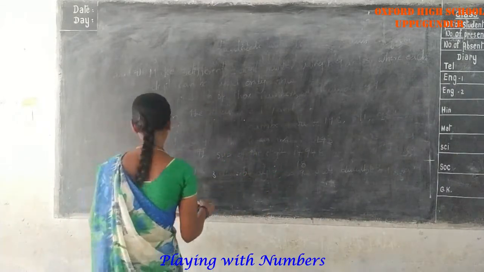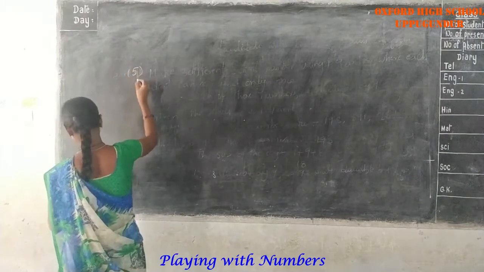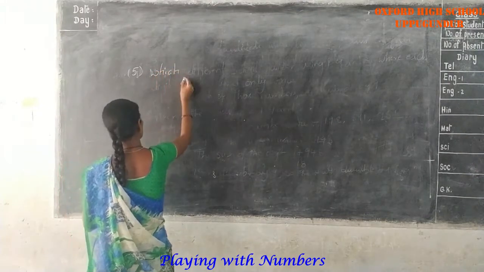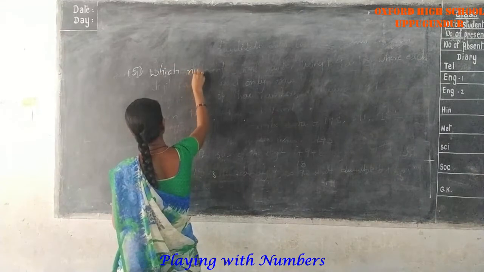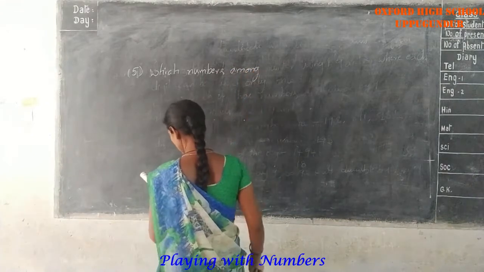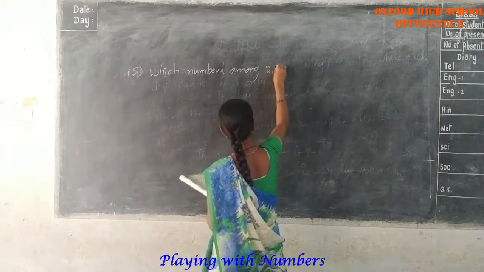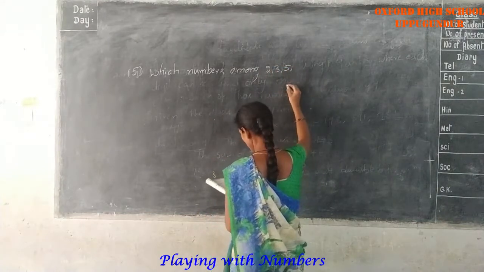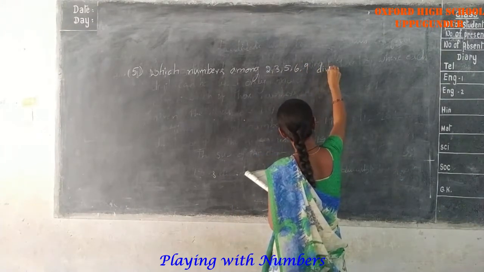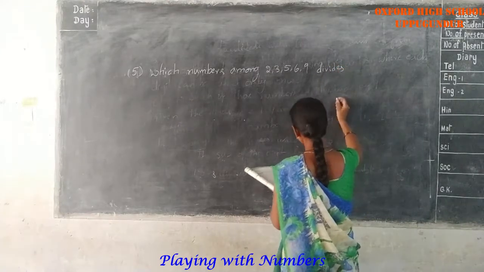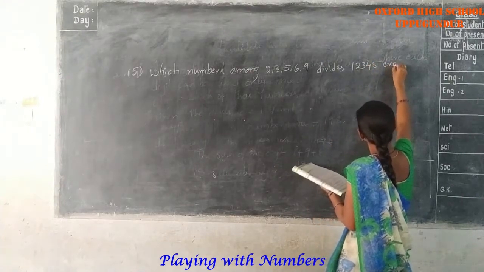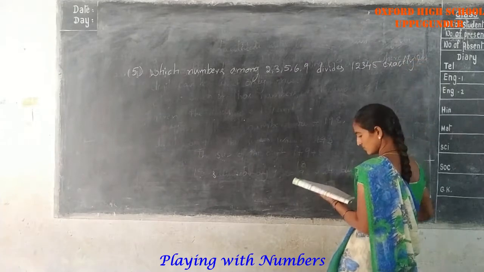Next, fifth problem. Which numbers among 2, 3, 5, 6, 9 divide 12,345 exactly?